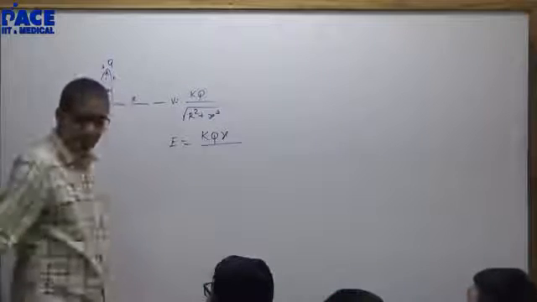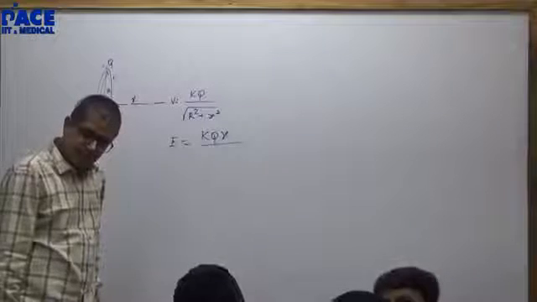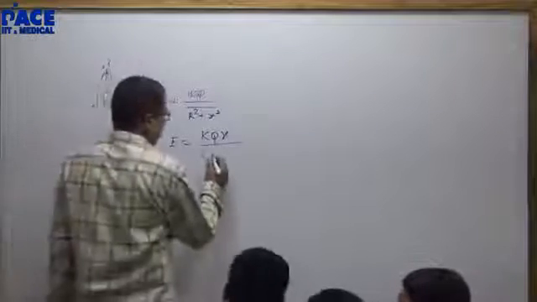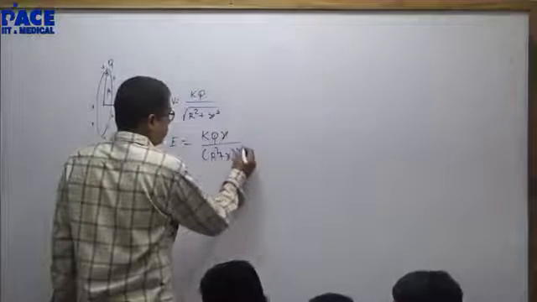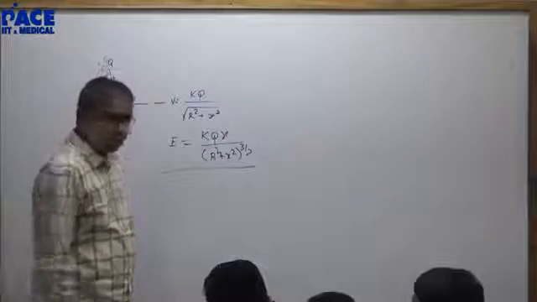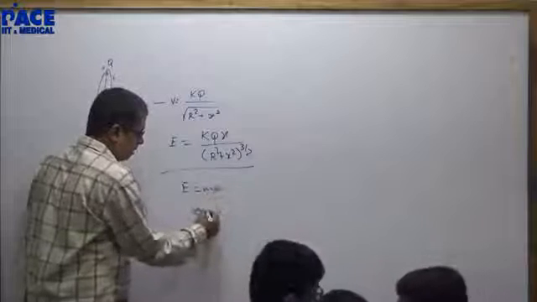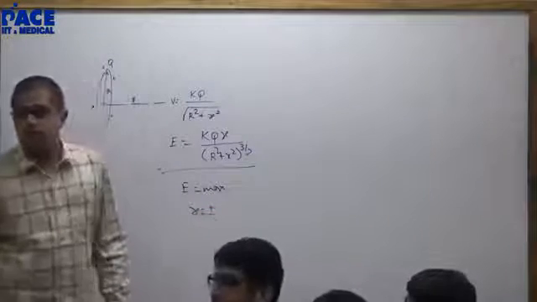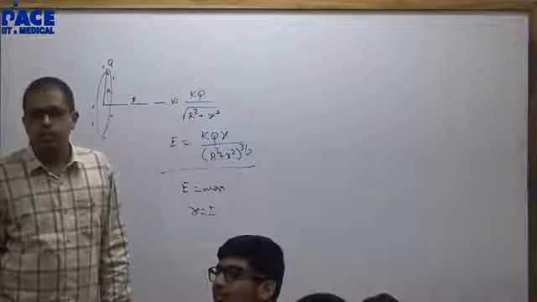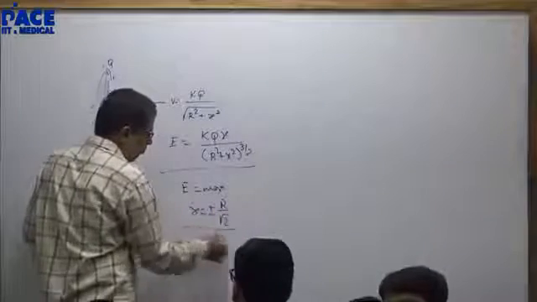Okay, now tell me the complete formula. kqx upon r square plus x square, over bracket 3 by 2. R square plus x square to the power 3 by 2. Confident? Yeah, 100%. You will tell me where field will be maximum. At x is equal to plus or minus r by root 2.